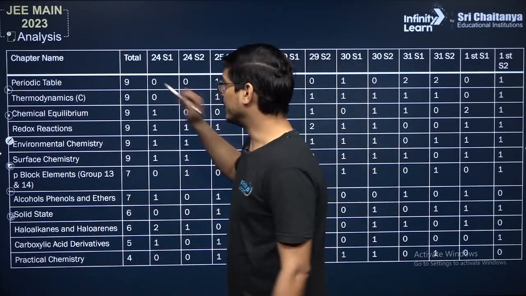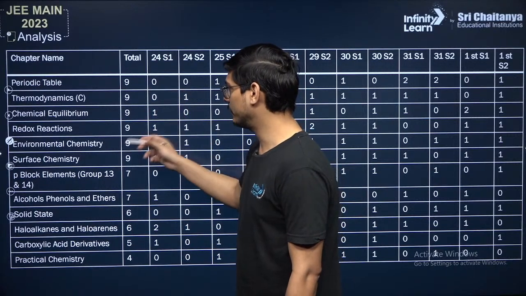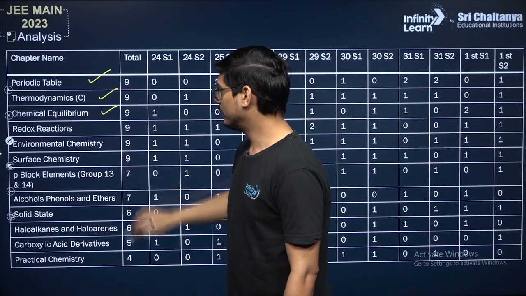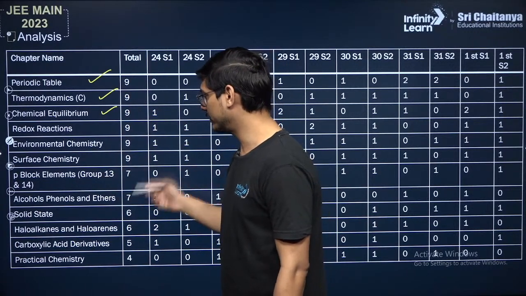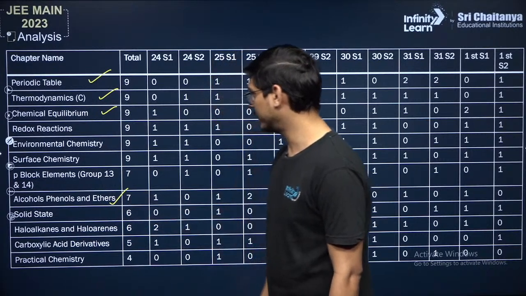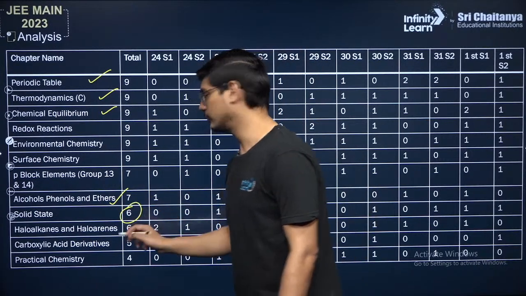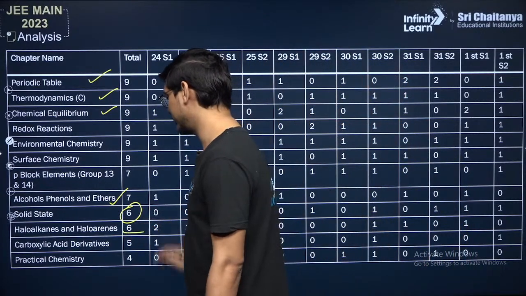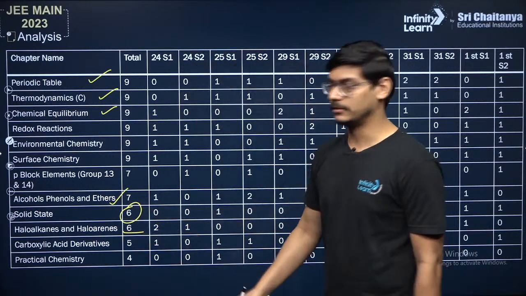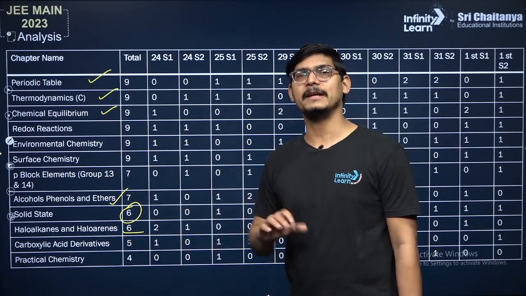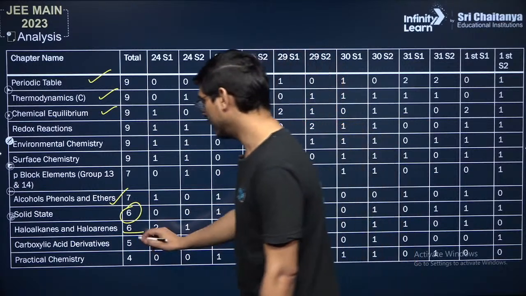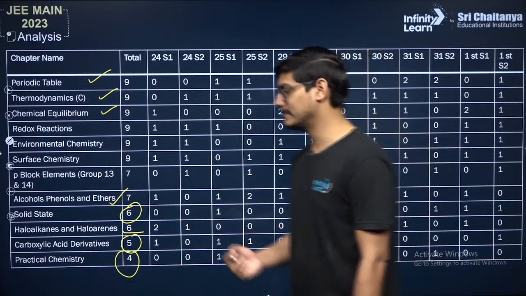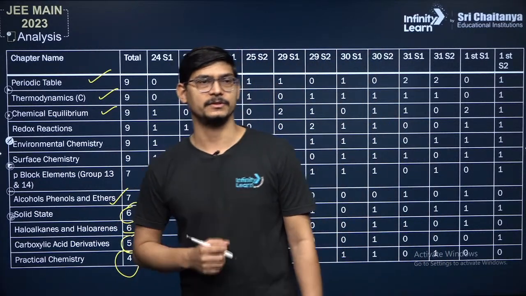Then these are the chapters: periodic table, 9 questions, thermodynamics 9, chemical equilibrium, redox. These are the chapters which you must not skip. P block 13, you can remember this, alcohols, phenols and ethers. And then solid state, unfortunately fewer questions were asked this time. Haloalkanes and haloarenes, only 6 questions were asked. But don't think that only 6 questions are asked, some questions are indirectly related to a topic. Then carboxylic acid 5 and practical organic chemistry 4. Practical organic chemistry is the estimation of elements and their percentage.